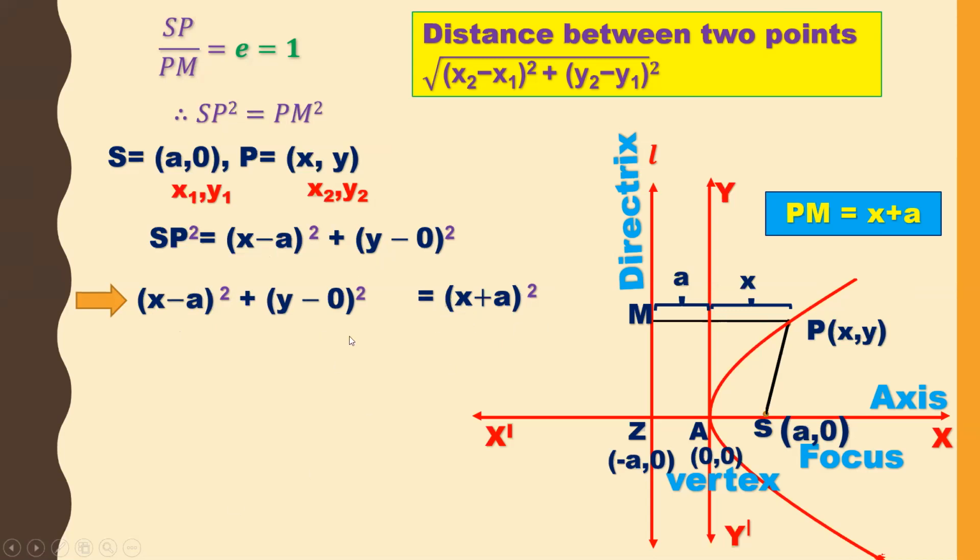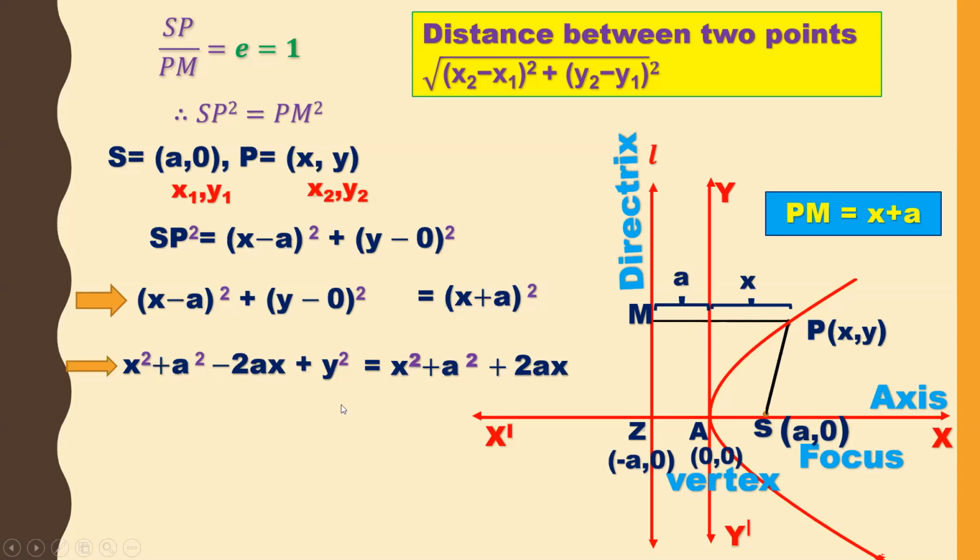Now let us expand it. (x minus a) whole square, by the formula (a minus b) whole square is a square plus b square minus 2ab, is x square plus a square minus 2ax. And y minus 0 is y only. So y square is equal to (x plus a) whole square. Expanding it, we get x square plus a square plus 2ax. This is SP square and this is PM square.